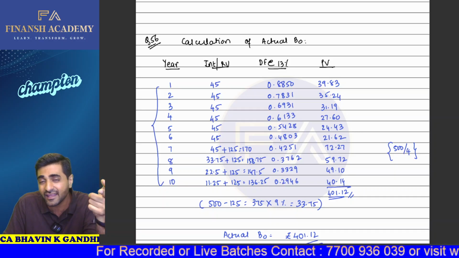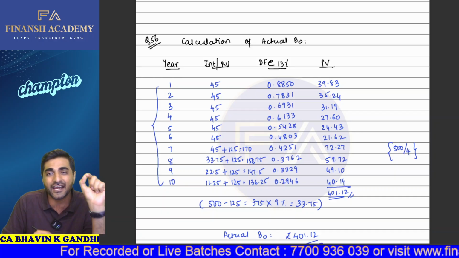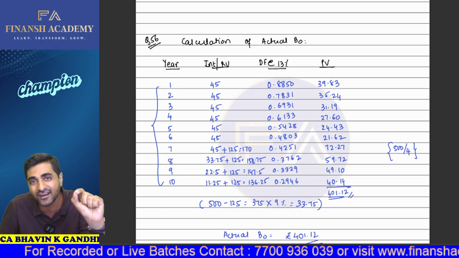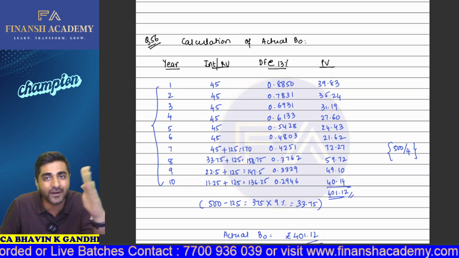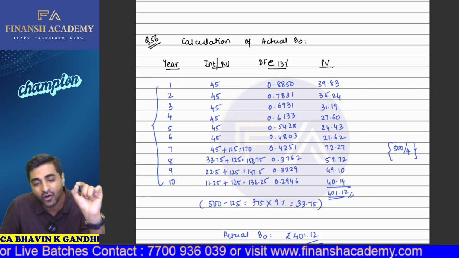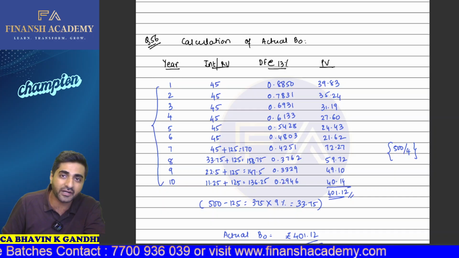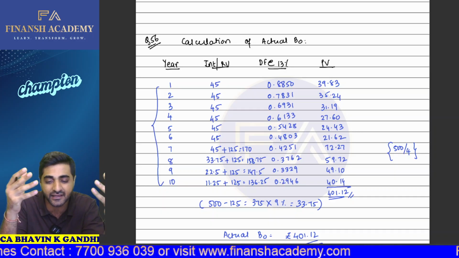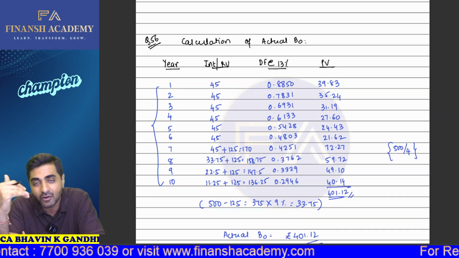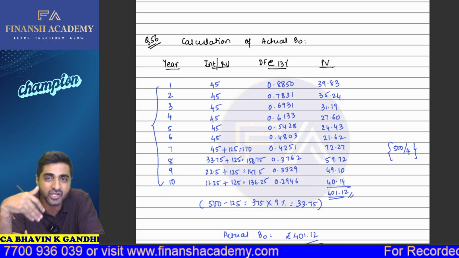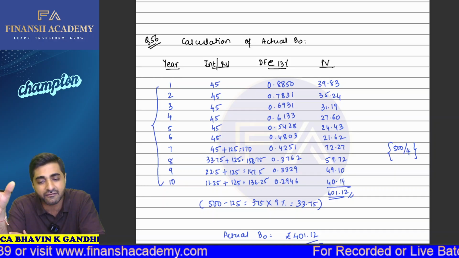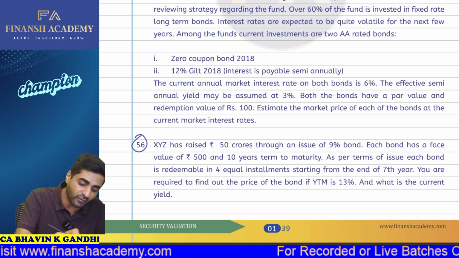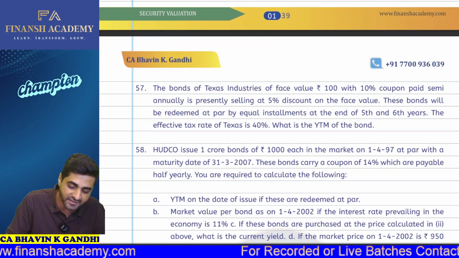Now, at the end of the 8th year, the interest which will be calculated will definitely be on the balance amount which is left with the company. So from 500, 125 is going to go away. Then on 375 rupees, whatever coupon rate is given to you, you'll apply that 9% and then you'll get the final interest amount. So every year the interest will be diminishing because of the company redeeming the bonds at the end of every year. We discount it and then we'll get the present value, which is 401.12. Okay, so this is about your question number 56.